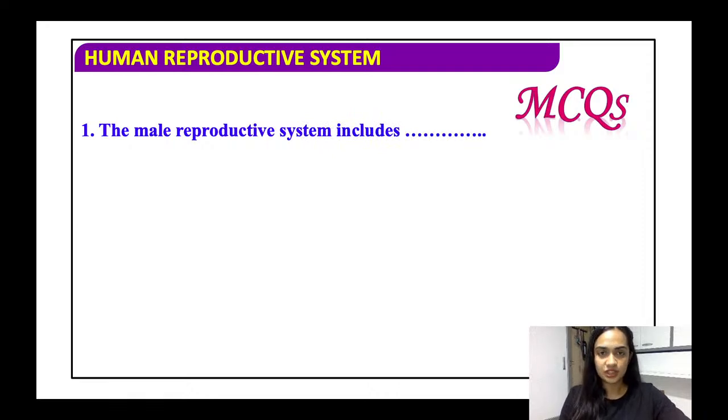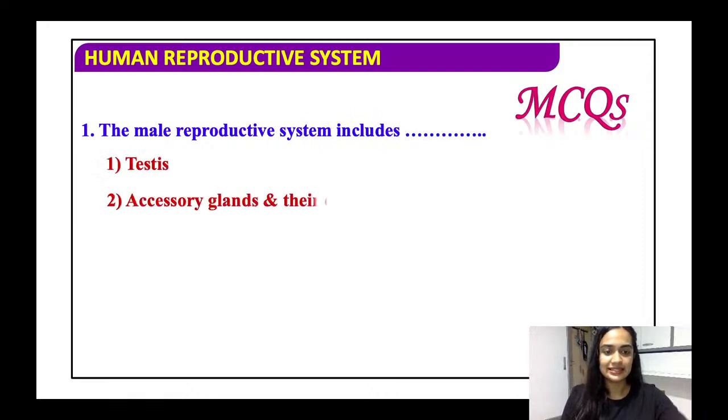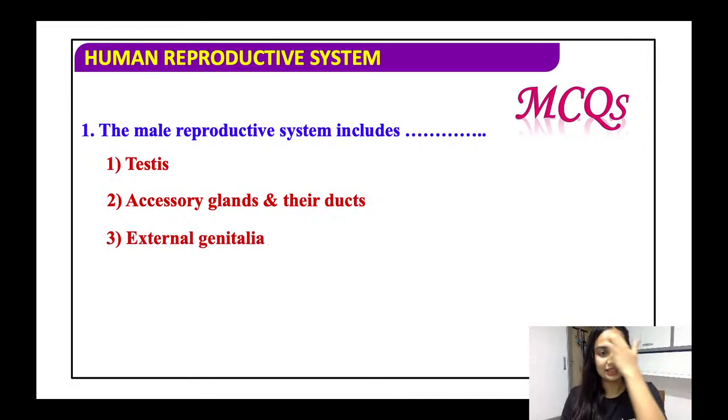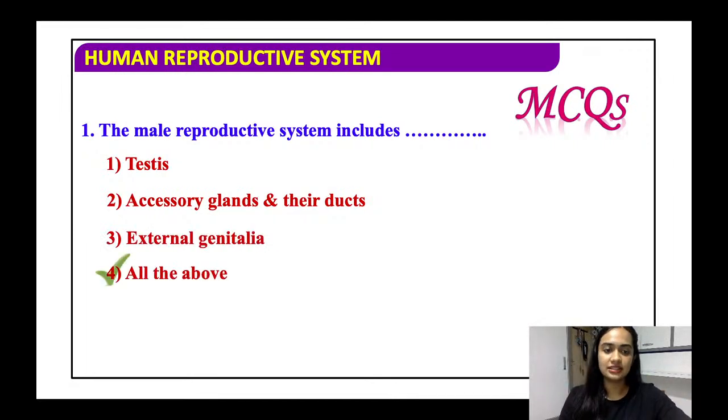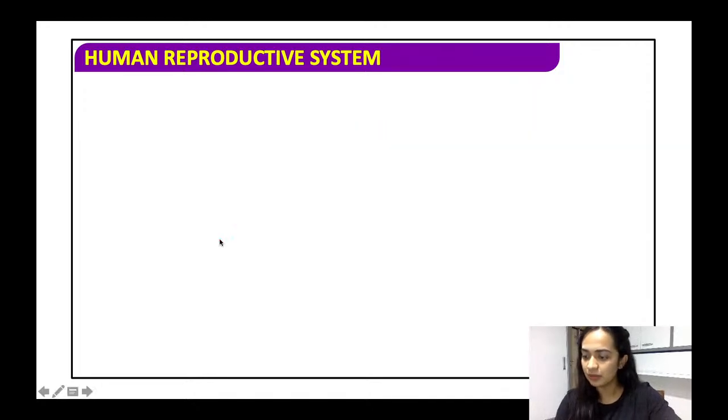The male reproductive system includes testes, accessory glands and their ducts, external genitalia, all of the above. So basically, the main male reproductive system will include the primary sex organs along with the accessory glands. The testis refers to the primary sex organ, along with the accessory ducts and their glands and the external genitalia. So the answer would be all of the above.